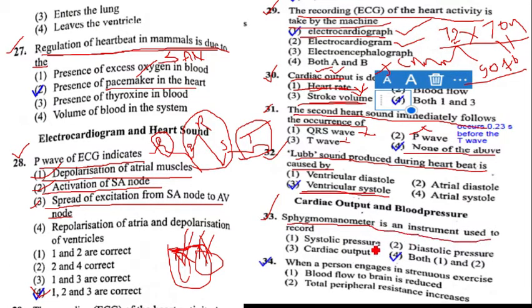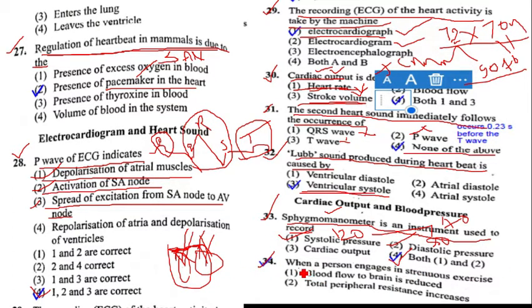Next question number 33. Sphygmomanometer is the instrument used to record. Sphygmomanometer is the instrument that is actually used to record BP, blood pressure. Blood pressure contains both systolic pressure and diastolic pressure. Systolic pressure is commonly 120, diastolic pressure commonly 80. The variation between 120 and 80 is 40. Option 4 is the correct answer for question number 33.